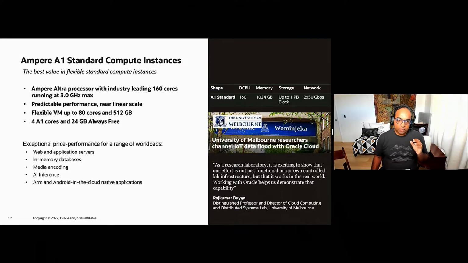And our Ampere A1 instances are designed for a range of workloads, not only for general purpose, compute intensive and memory intensive workloads, but also unlock a new range of ARM native workloads. So partnering with companies like Genymotion, you can now run Android workloads directly on our A1 instances in the cloud, which enables you greater scale, greater efficiency.